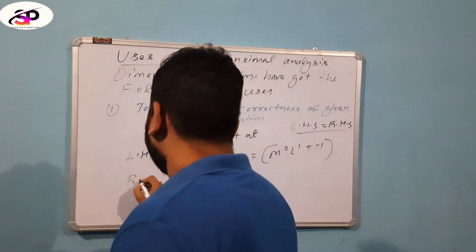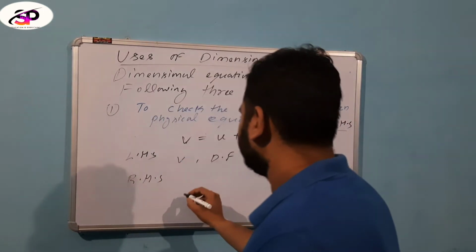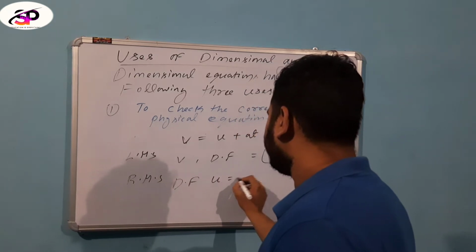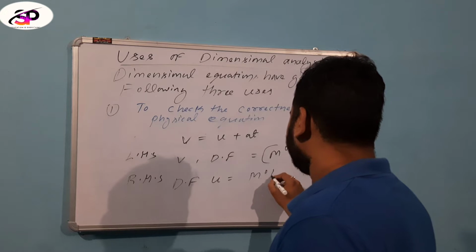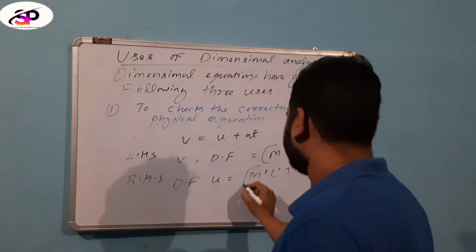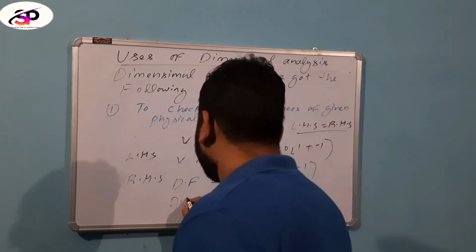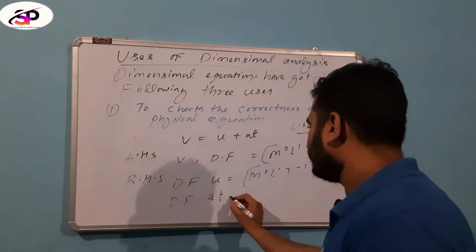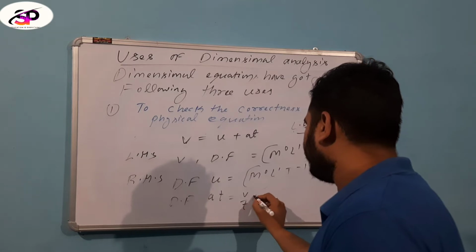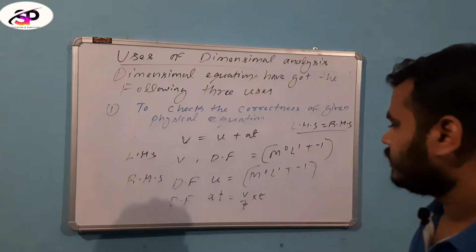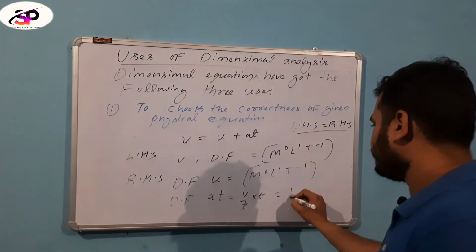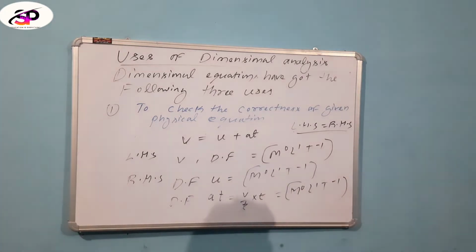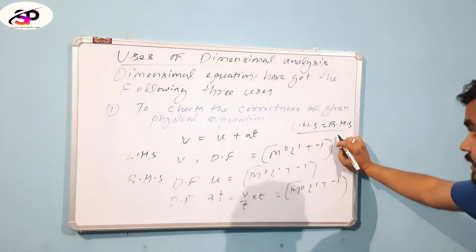For the RHS, the dimension formula for initial velocity u is M^0 L^1 T^-1, and for acceleration into time, that is a by t into t, which is also the dimension formula for velocity, M^0 L^1 T^-1.